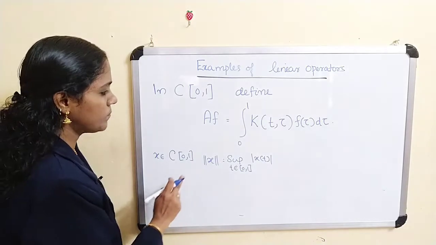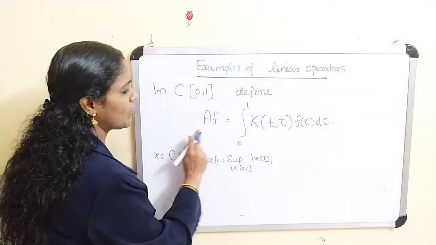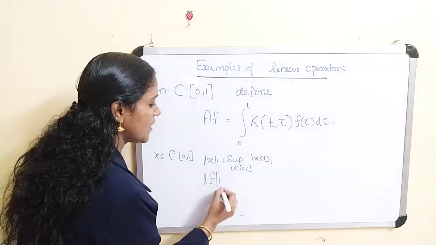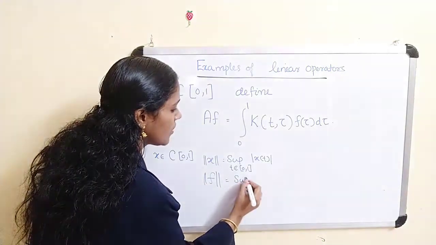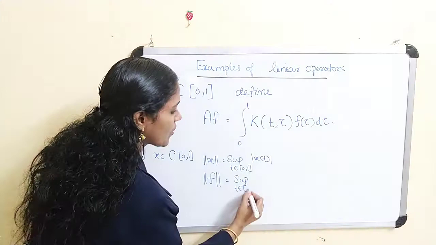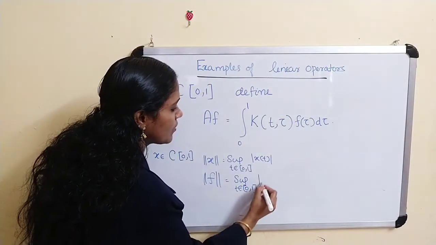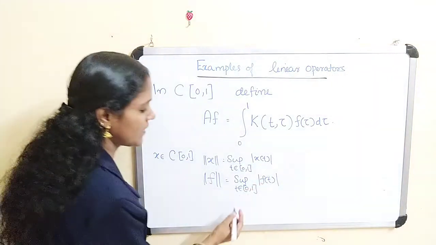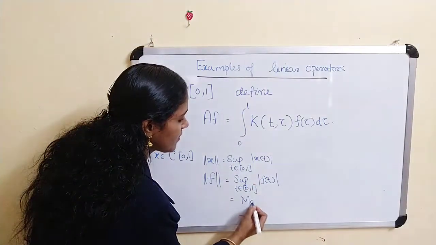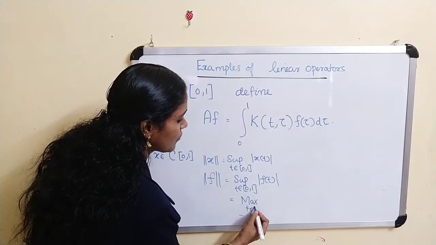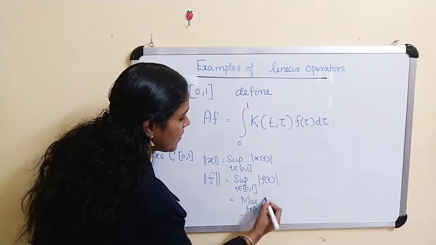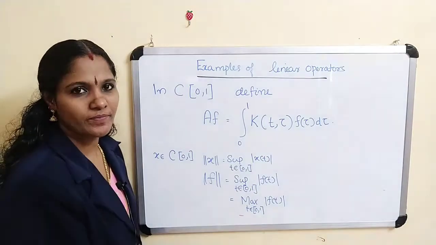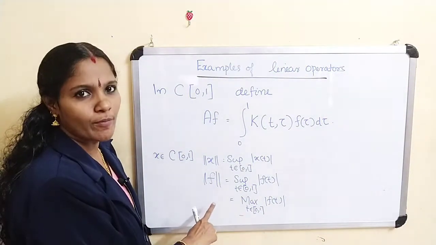So what about the norm? What about the norm of f? Norm of f is actually the supremum over t belongs to [0,1] of mod f(t), and as it is a closed and bounded interval, this is the same as the maximum over t belongs to [0,1] of mod f(t). This is the norm of f.